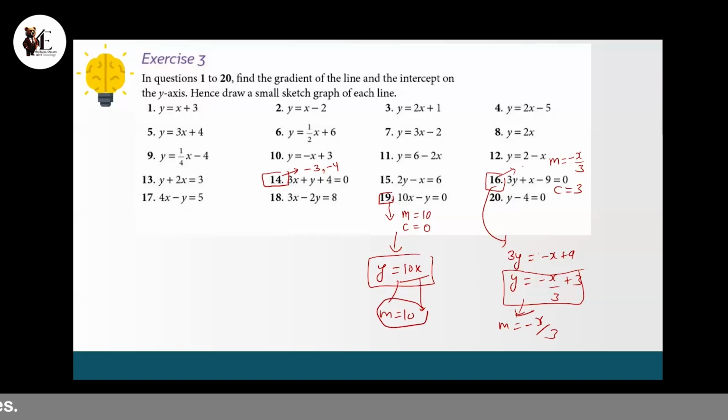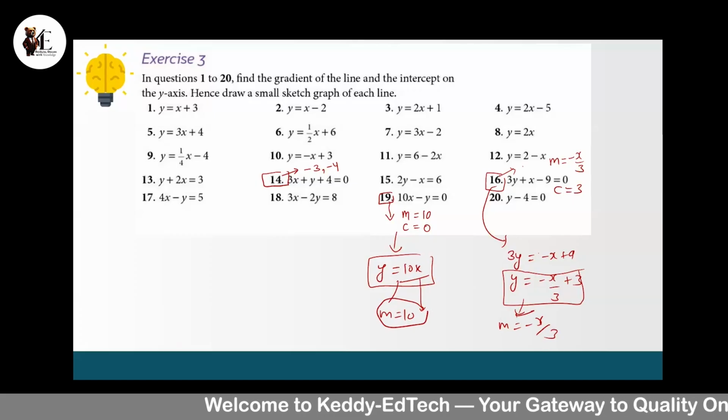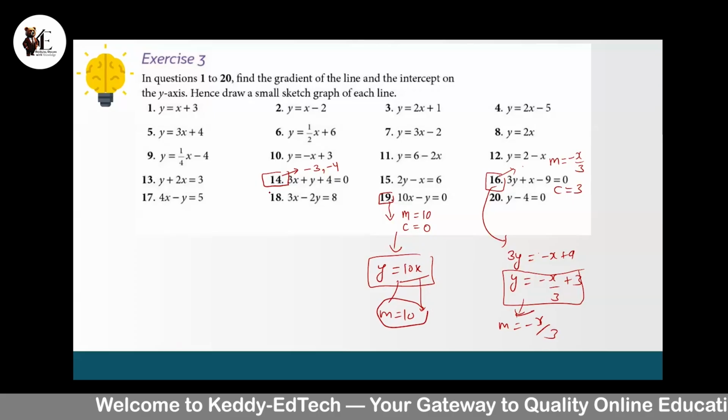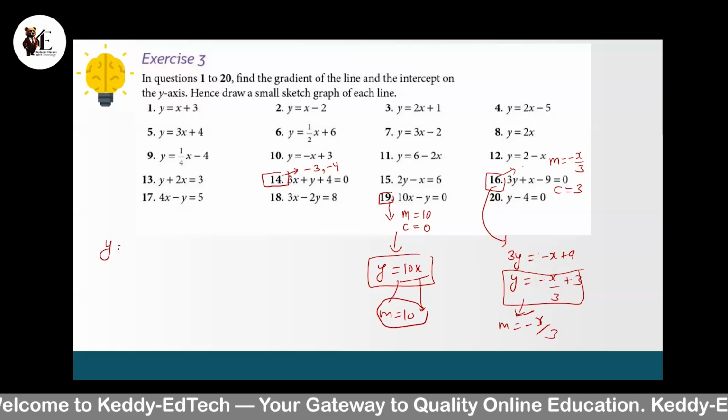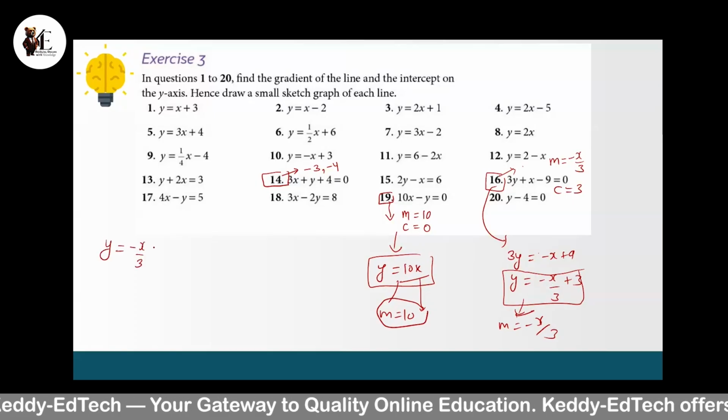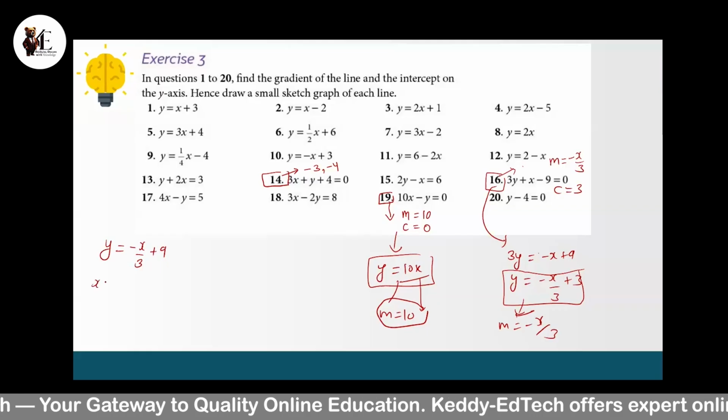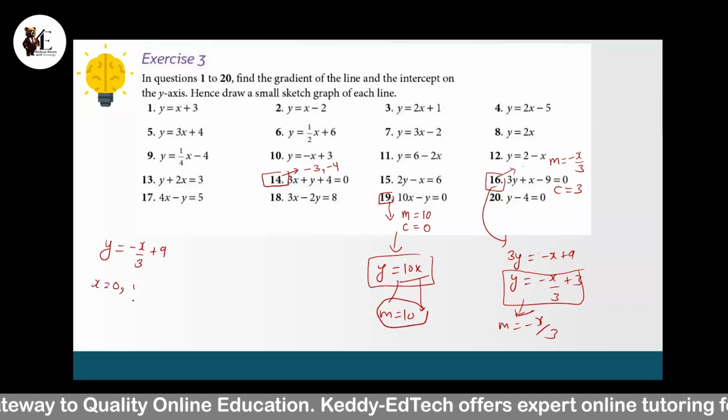Doesn't the x become a coordinate if I'm trying to find my y-intercept and I substitute my x and y with coordinates? Yes, if you are putting the values of x and y, let's say this is the equation, y equals minus x over 3 plus 9. If you put x equals 0, your y will be 9.